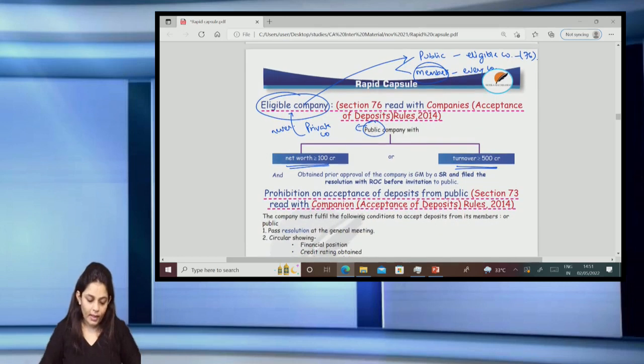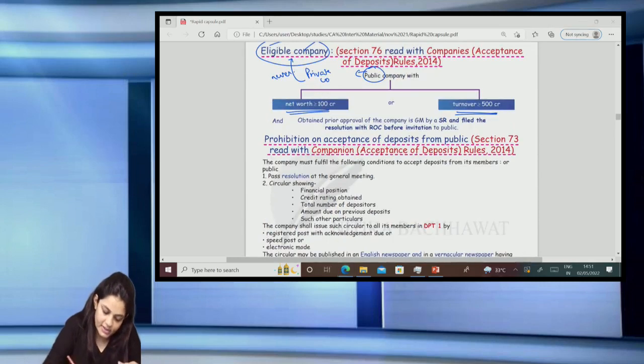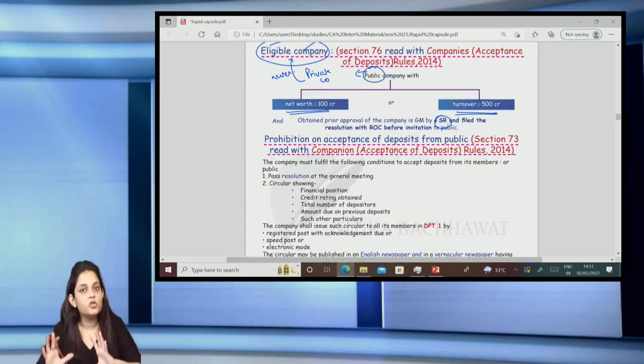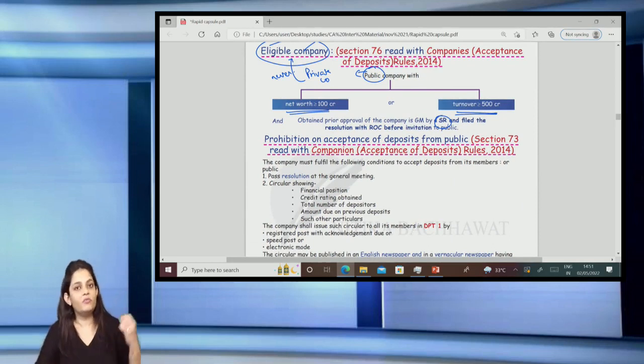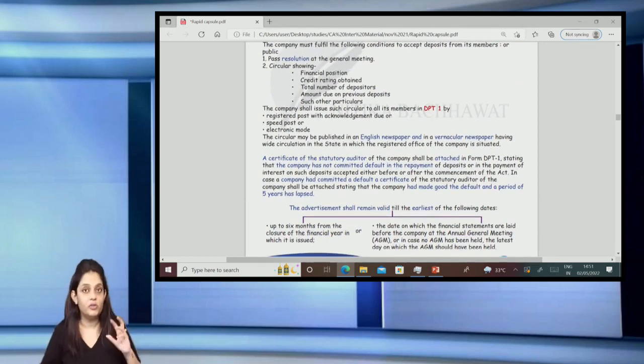Now, if this company wants to accept deposits from the public, it has to pass a special resolution in the general meeting. You already know what a special resolution is: 75% votes in favor. Coming to the rules again, we will come to it in a little while after we see the slabs. So what is the slab for acceptance of deposits from the public or from the members?